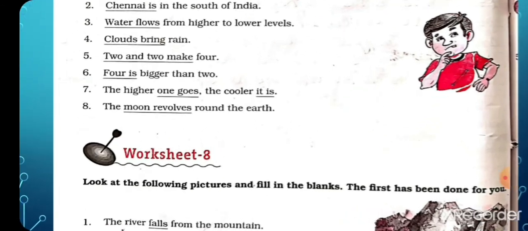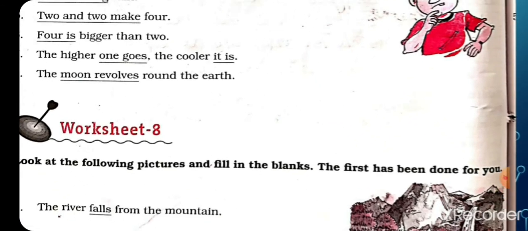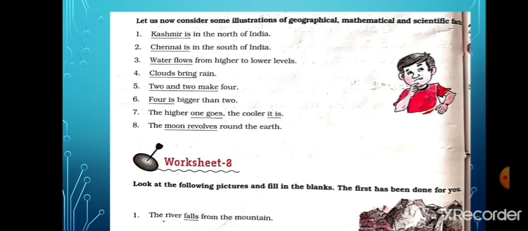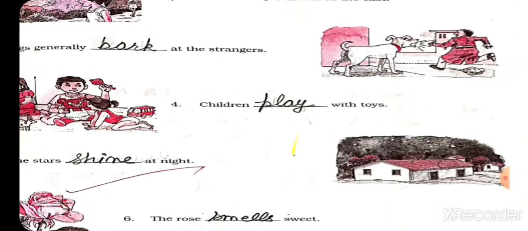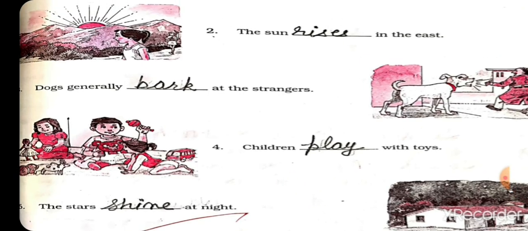Now beta, let's move on to the worksheet number 8. Look at the following pictures and fill in the blanks. The first has been done for you. First one, students, the river falls from the mountain. Then students, the sun rises in the east. Dogs, it's plural one.